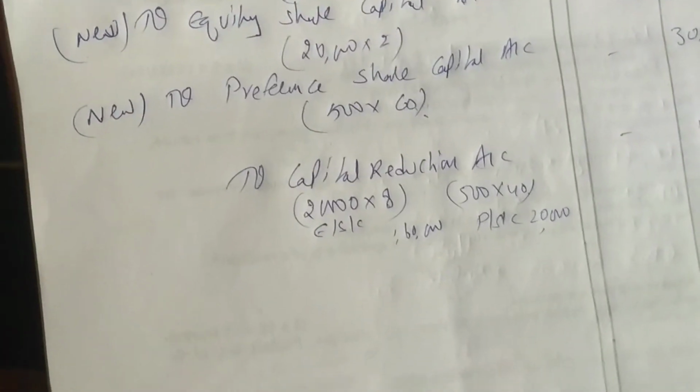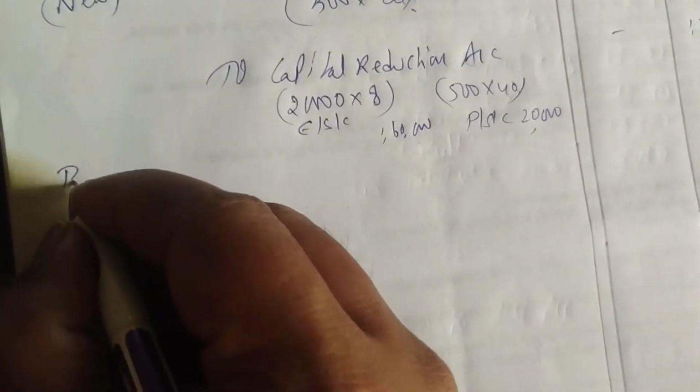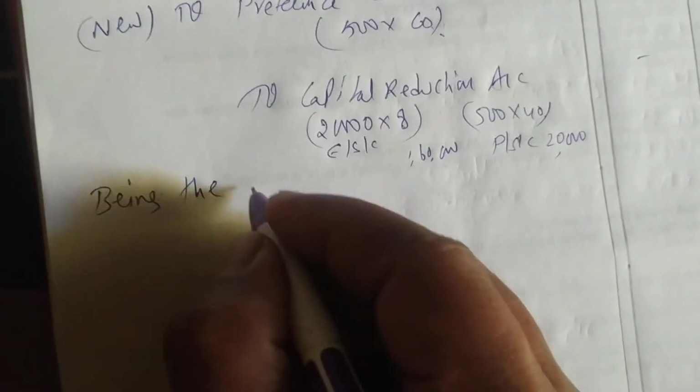So what we have to write? We have to write the narration: being the reduction made by reconstruction. You have to be careful.